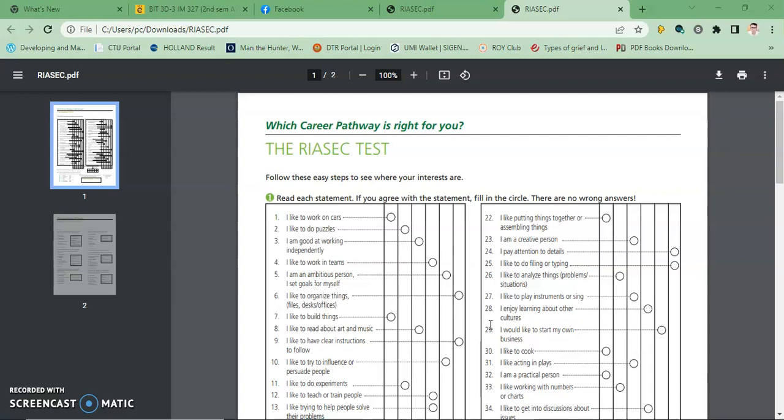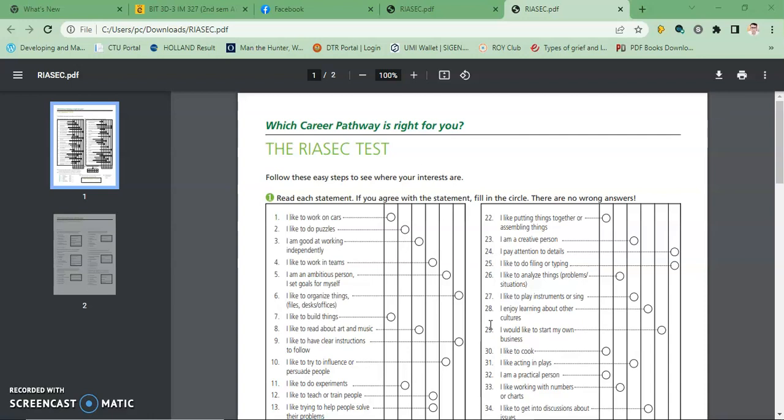In this test, the steps are very easy. You're just going to fill in the circle. You read a statement, and if you agree with the statement, fill in the circle. There are no wrong answers. For example, in statement number 1, I like to work on cars. Do you agree with that? Is that true to yourself? If that is true, then you can shade the circle. If that is not true, then you can just leave it blank.